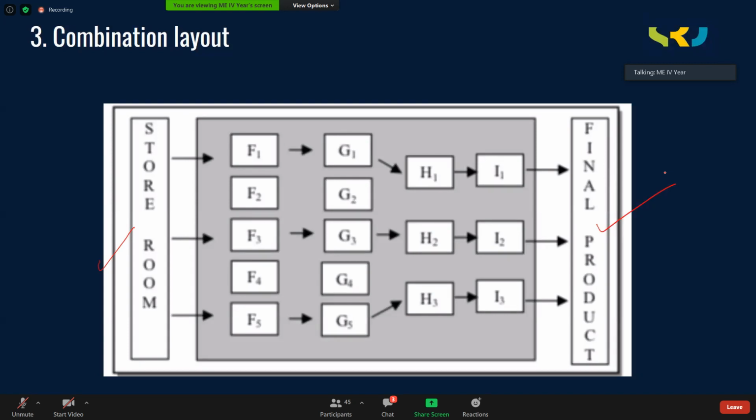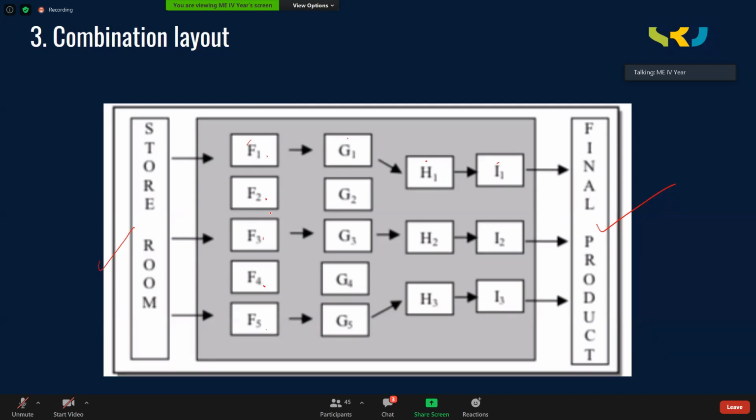Here, F, G, H, I, they represent different missions. They are arranged in a product layout. F, G, H, I are in a line layout, isn't it? One after the other, missions are kept in a sequence. But if you see 1, 2, 3, 4, 5, they represent similar missions. That means F1, F2, F3, F4, F5. They're all similar missions. All of them may belong to lathe.